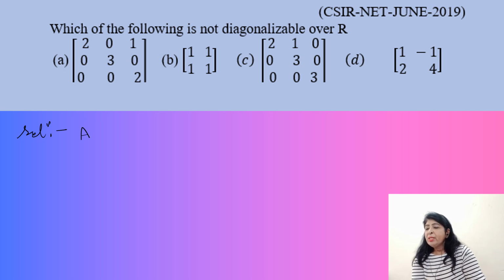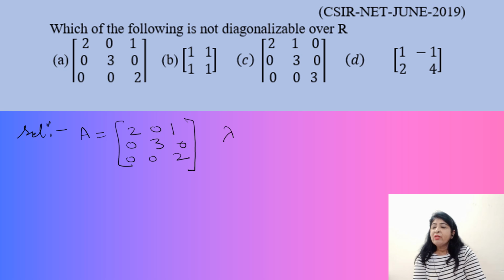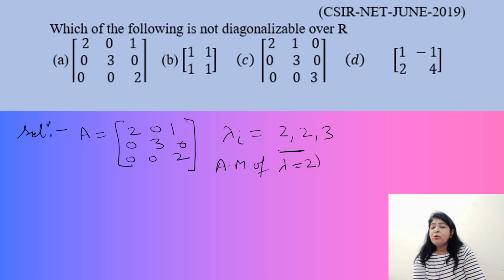A matrix is [2, 0, 1; 0, 3, 0; 0, 0, 2]. Because it is an upper triangular matrix, you can directly write its eigenvalues: 2, 2 and 3. Now this 2 gets repeated twice, so the algebraic multiplicity of lambda equal to 2 is 2.